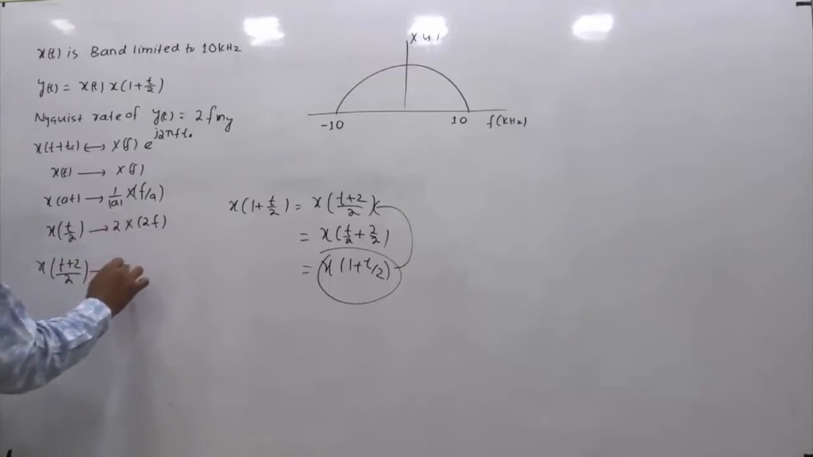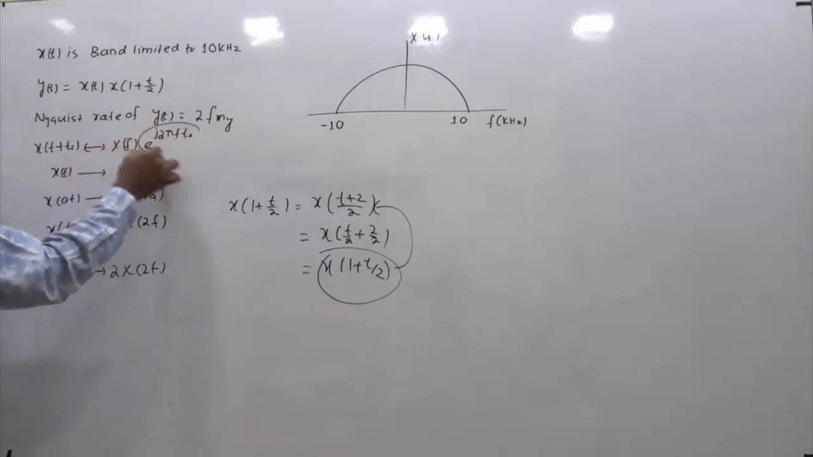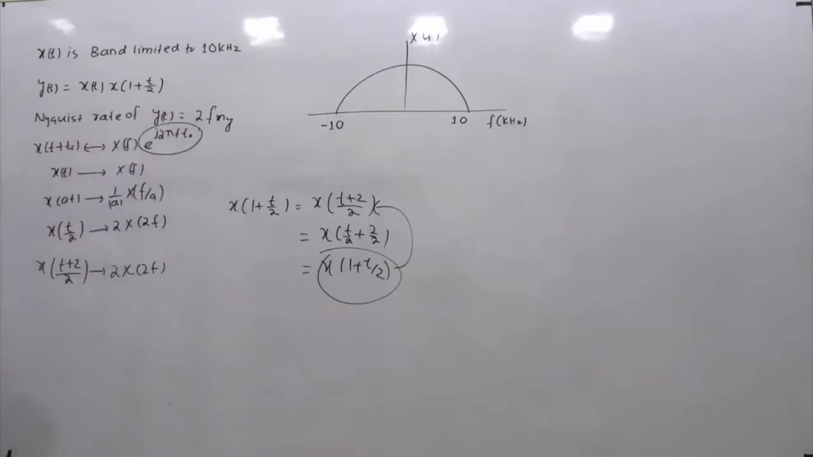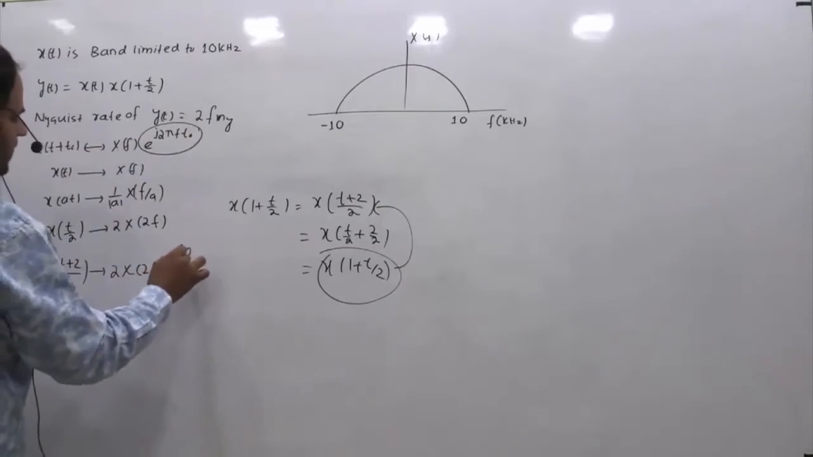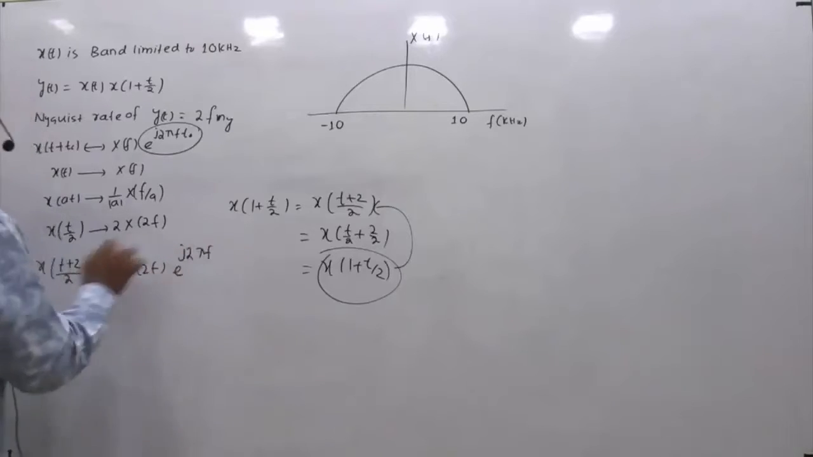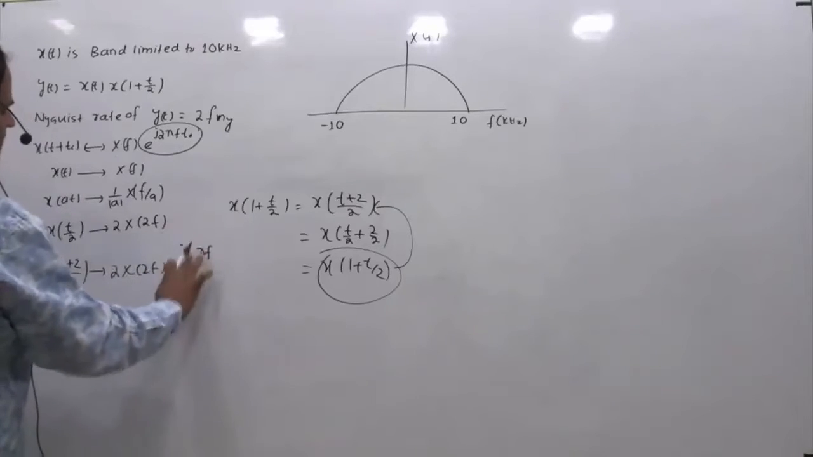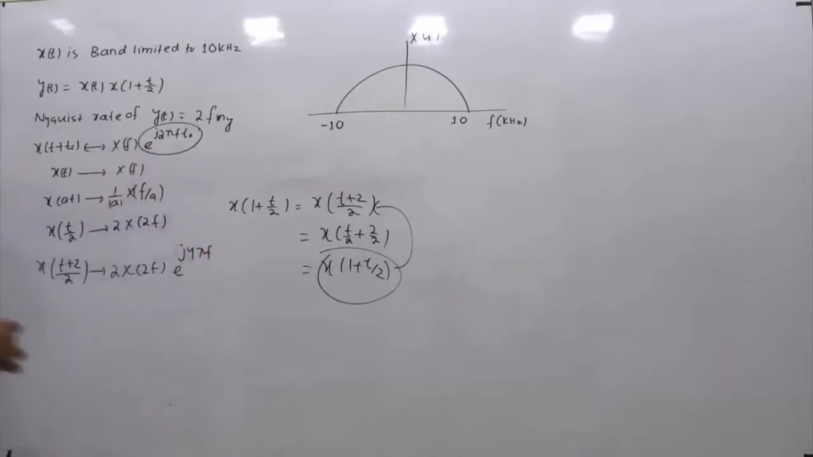So if you make t naught equal to 2 with respect to this, the existing spectrum is 2 into x of 2f. Now in the existing spectrum we are just multiplying these additional factors. So this is e raised to power j 2 pi f, and the t naught value is 2, so into 2 means you can write this as j 4 pi f.